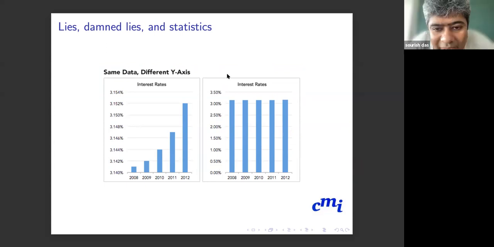Right. So if you look at the y-axis on the right panel, it is from 0.00 to 3.50. The real changes are very minimal, only at the third decimal places. That is exactly what they are doing, 3.140% to 3.154%. So the real percentage change is in the second or third decimal places. But if you just plot them like that, it looks like really large changes are happening. So you have to be very careful.